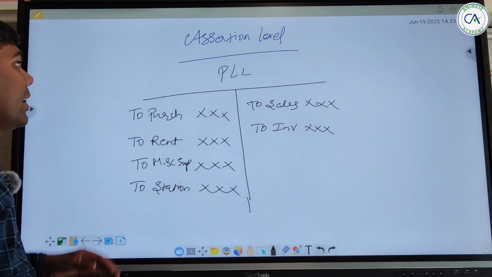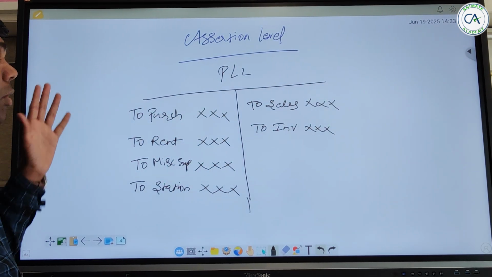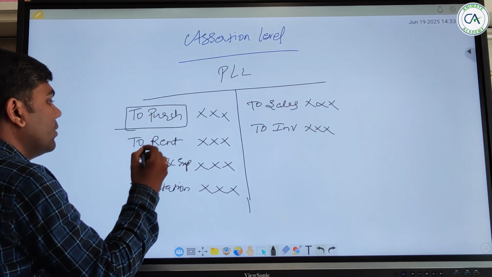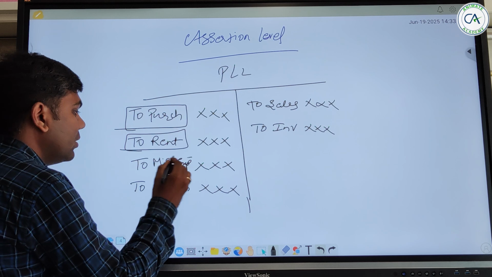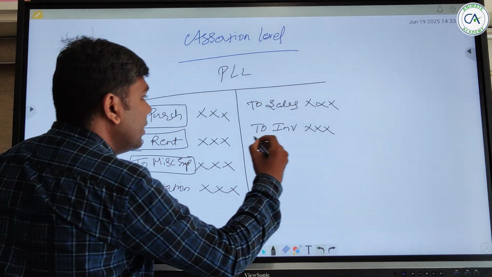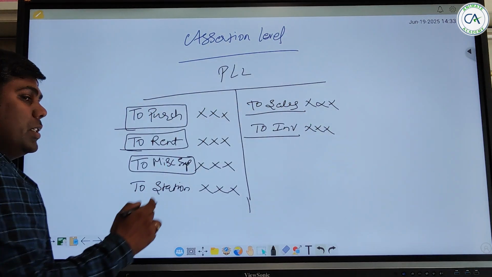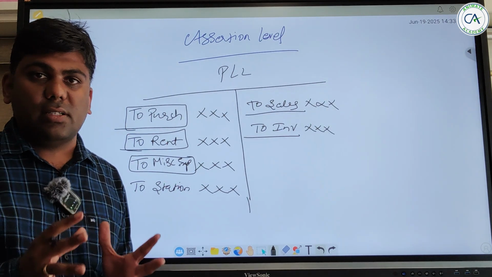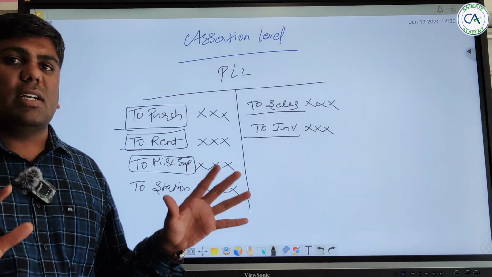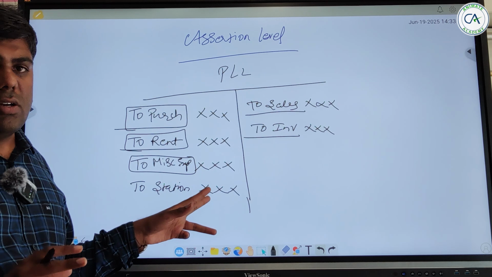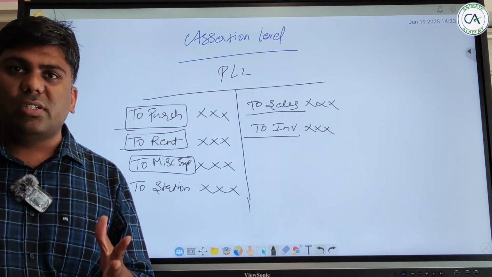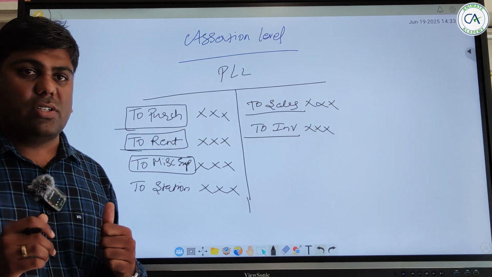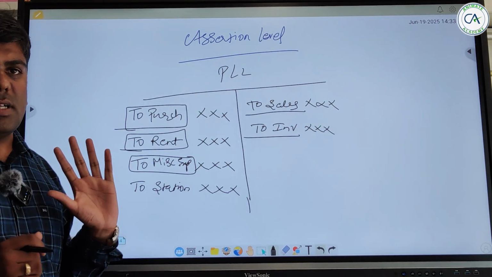Okay, so at the assertion level, now what is an assertion level? This is called an assertion. This again will be called an assertion. Individually, each of these is called an assertion. So whenever I say assertion, that means nothing but a financial statement item. It could be a profit and loss item, it could be a balance sheet item also. So the general meaning of assertion is financial statement item.